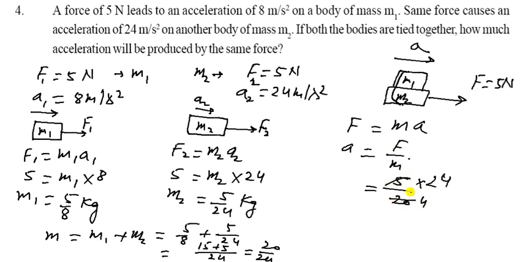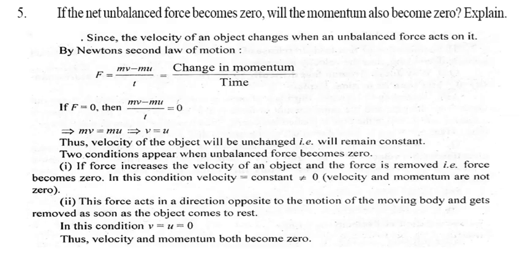So you can put the value of 5, and m is here. So you can write here 20 by 24. So 24 is going to numerator. So 5 4s are 20, and 4 6s are 24, that one is 6 meter per second square. That one is your acceleration.